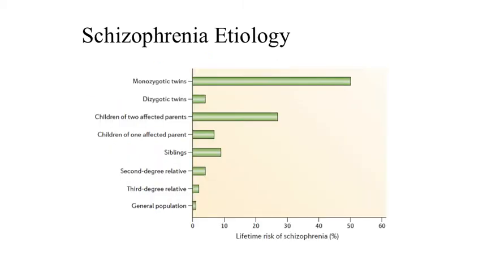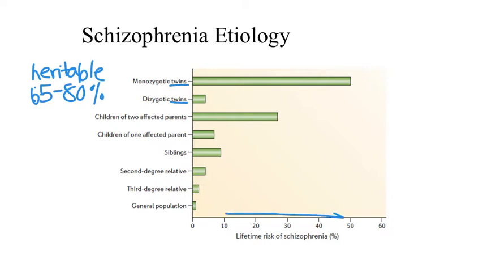Schizophrenia is one of the most heritable psychiatric diseases, if not the most. The percent contribution of genetics to the pathophysiology of schizophrenia is on the order of 65 to 80%. As demonstrated by the figure on the screen, from twin studies and other genetic studies, you can see that individuals have a much greater risk of developing schizophrenia if they have an identical twin with schizophrenia, if they have two affected parents, or an immediate family member, including a parent or sibling.